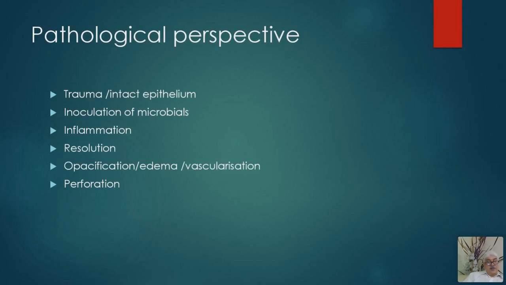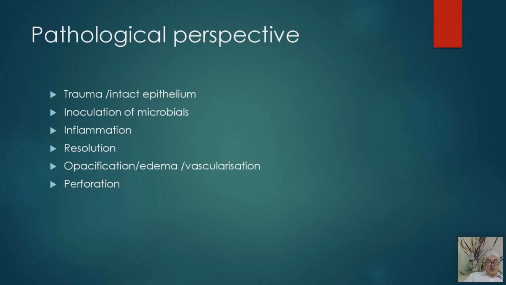And I have told you there are certain bacteria which can penetrate the intact epithelium if they happen to stick onto the epithelial surface of the cornea. They can penetrate by themselves because of their high virulence. The microbials like bacteria, fungi, protozoan, they can go into the cornea. They can start the inflammation. These are different stages: inoculation, then inflammation, then there is resolution. Resolution is when the disease starts resolving, and this is the end result.